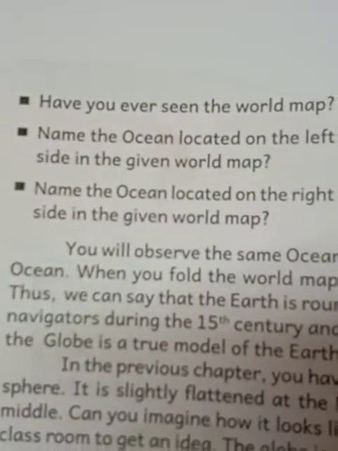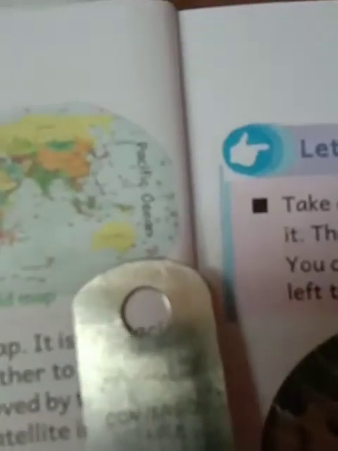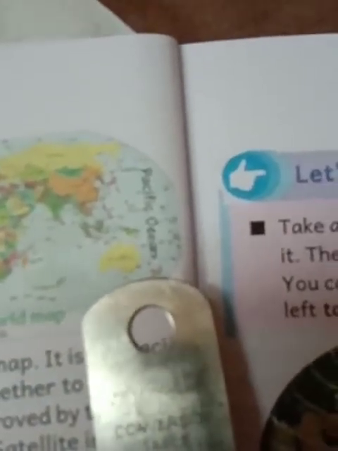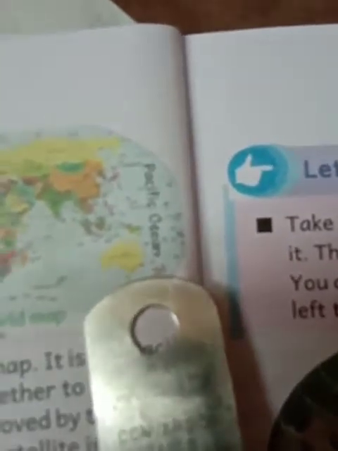Another question. Name the ocean located on the right side in the given world map. It is the right side. So here also we are finding the same ocean, that is Pacific Ocean.